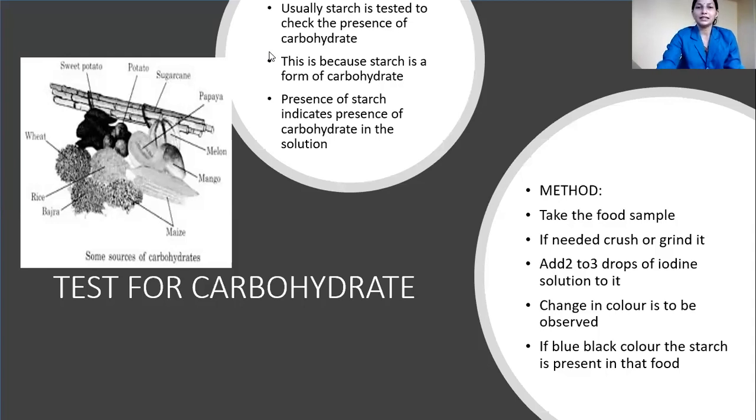So you can see some plant carbohydrates in this picture. You can see potato, papaya, melon, mango, and maize. You can see the same picture in your textbook. So how can you test the presence of carbohydrate? Usually you do the starch test for the presence of carbohydrate. There is no specific test for carbohydrate, but starch is a kind of carbohydrate.